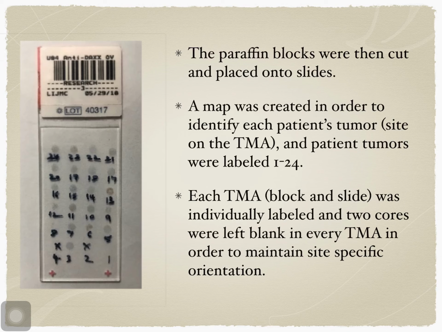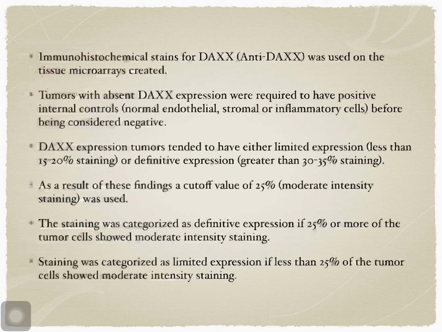This picture shows the paraffin blocks were then cut and placed onto slides. A map was created in order to identify each patient's tumor, and patient tumors were labeled 1 to 24 as shown in the picture. Each tissue microarray was individually labeled and 2 cores were left blank in every tissue microarray in order to maintain site-specific orientation.